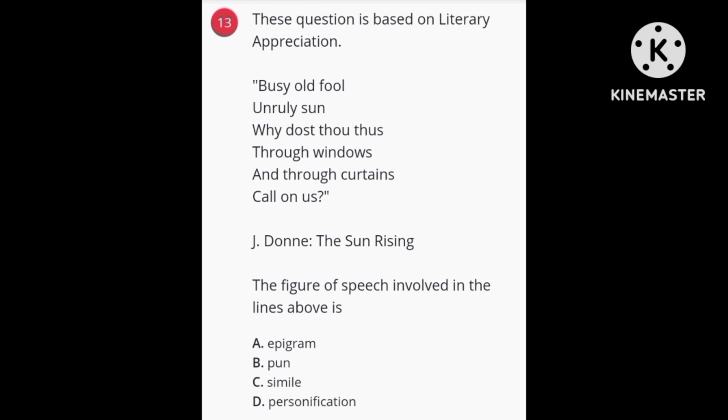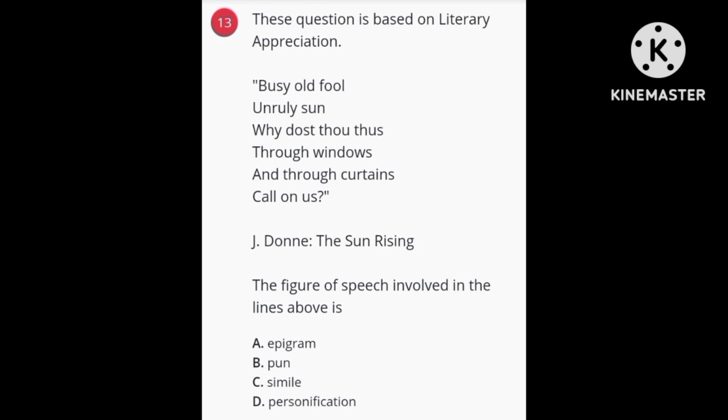The next option is personification. Personification means when you give human qualities to inanimate objects, those things that cannot breathe in and out, when you give them qualities of things that can breathe in and out, we call it personification. But personification is different from apostrophe, though they look alike, but they are not the same. A good example of personification is, the trees are waving at us. Look at trees. You give them the quality of human beings waving. When you say the trees are waving at us, it is personification.